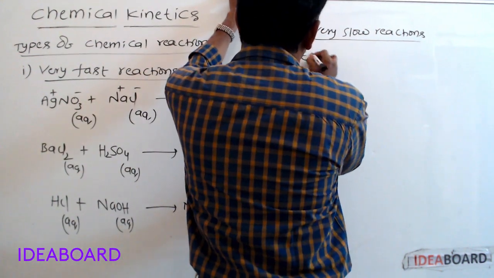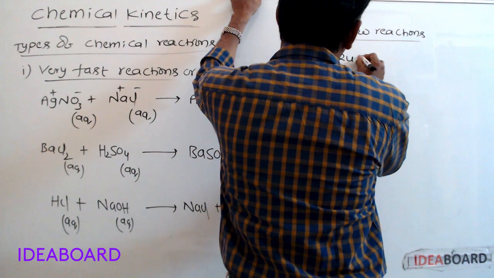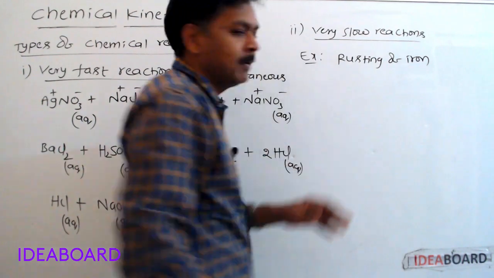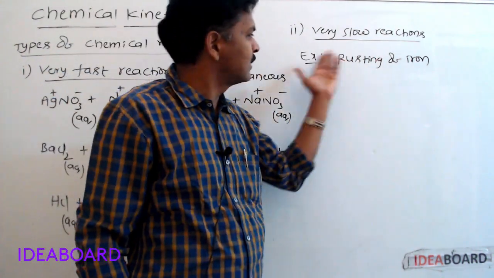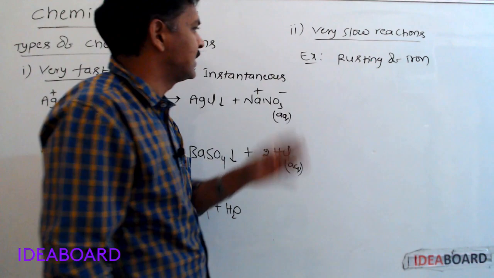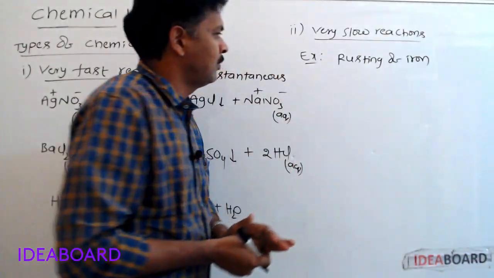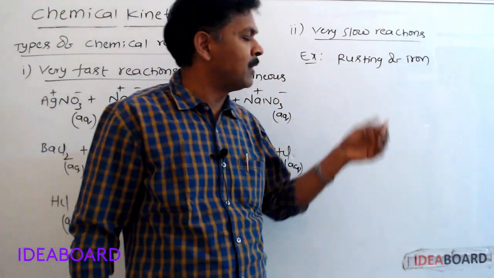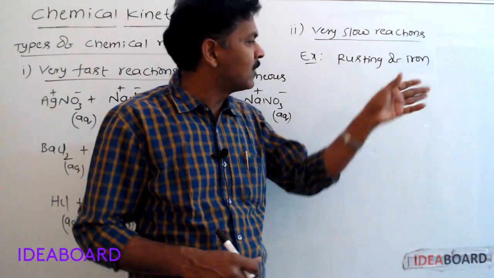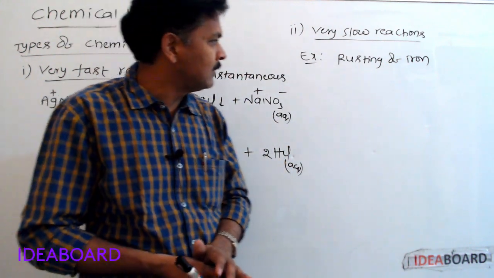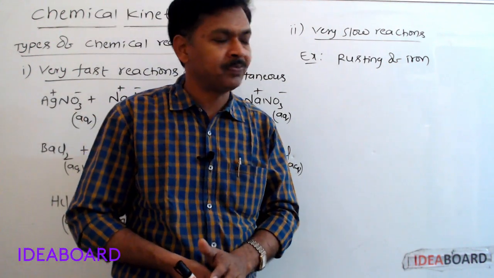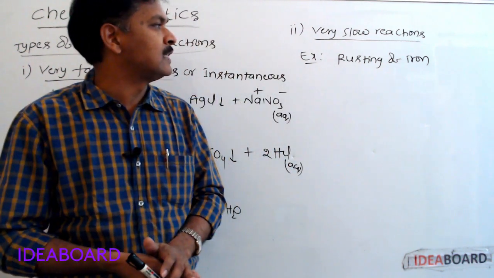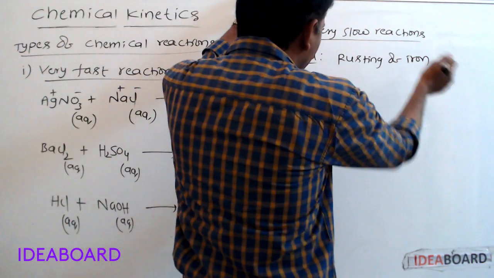Example, rusting of iron. For this reaction, some months or days are taken. When iron is placed in the atmosphere, or exposed to the atmosphere, a film of rust is formed on its surface. That is called rusting of iron.